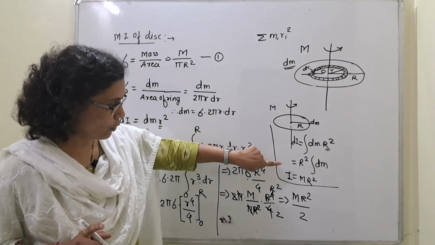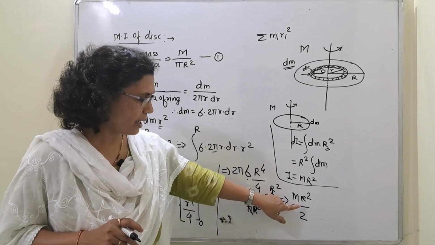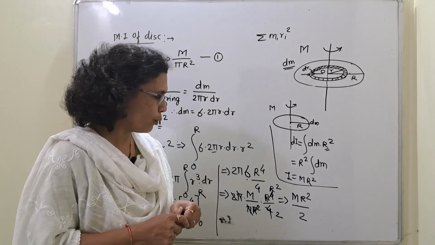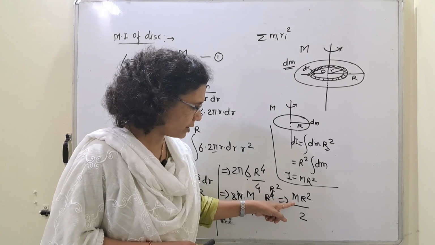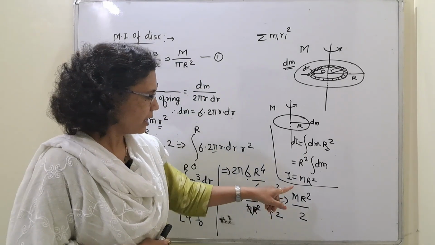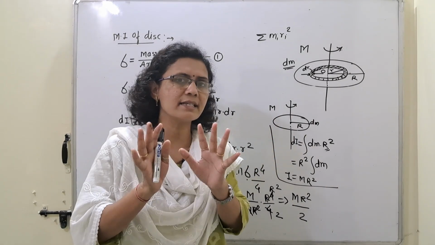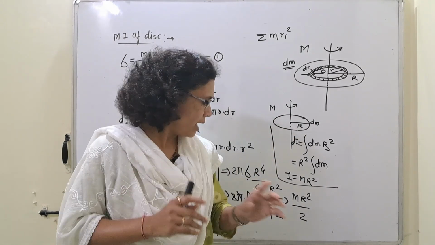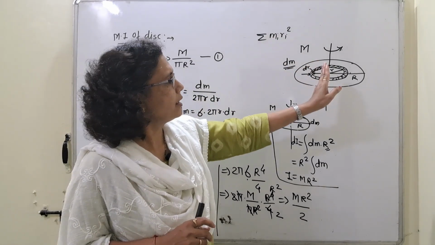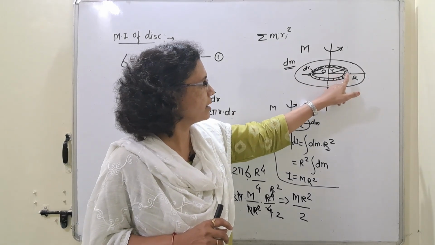And what was the formula for ring? It was just mr square. Here mr square by 2 means you can understand from both these derivations that moment of inertia decreased. Why is it decreased? See, the whole mass of the ring is distributed at distance capital R only. But in case of disk, this mass is distributed throughout this area. Here, here, here, here, here.